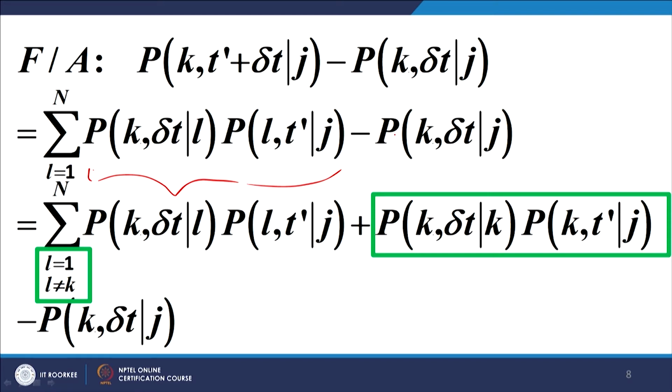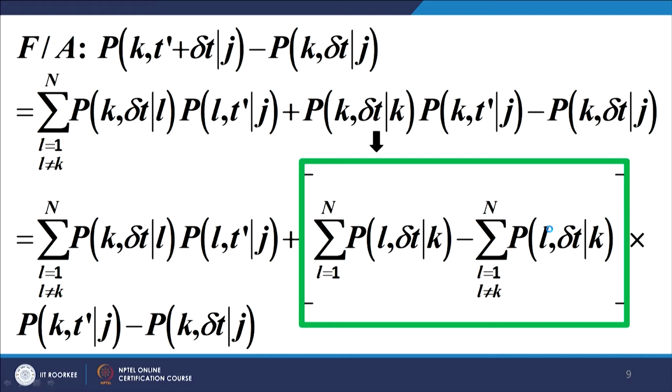That means, we have to add an additional term which corresponds to L equal to k, because now the summation covers only those terms where L is unequal to k, whereas the original equation was valid even for L equal to k. Therefore, we have to separately add on L equal to k, and that is this particular term p k delta t subject to k, p k t dash subject to j. The rest is as earlier.